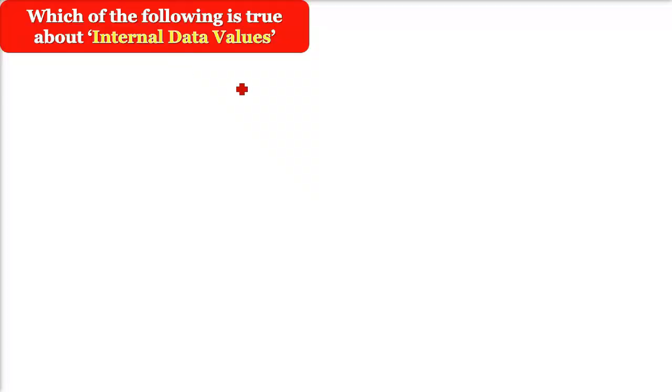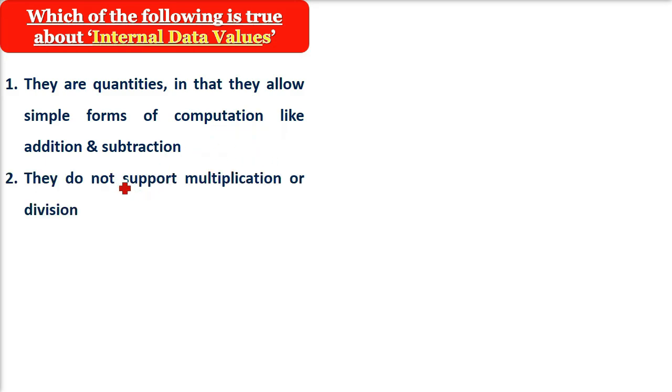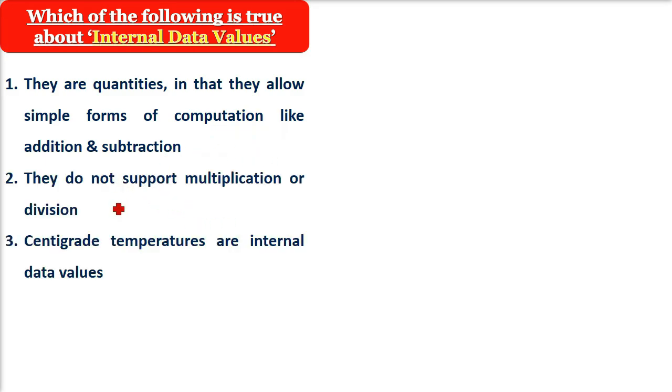Which of the following is true about internal data values? The options are: they are quantities in that they allow simple forms of computation like addition and subtraction; they do not support multiplication or division; centigrade temperatures are internal data values; and all of the above.